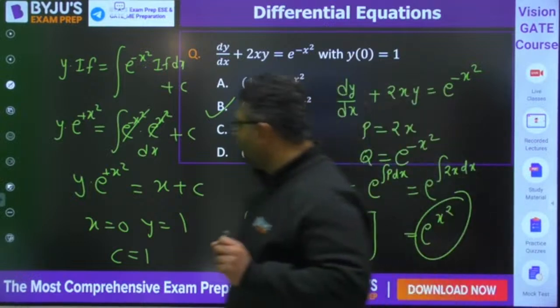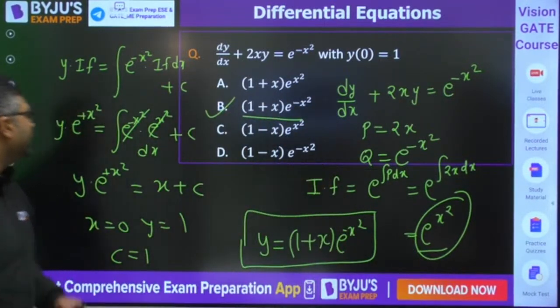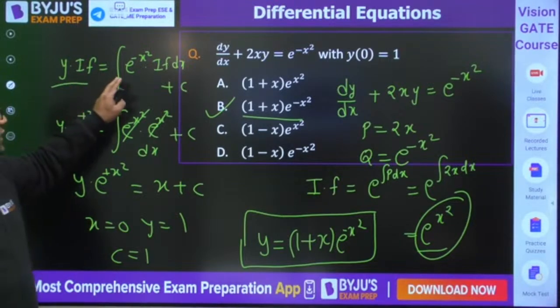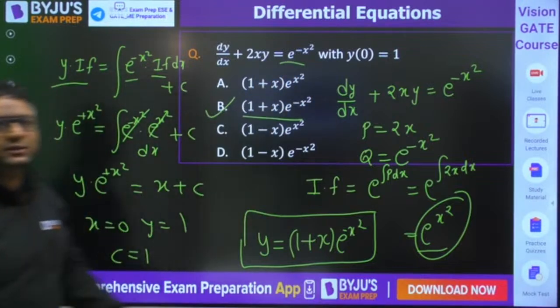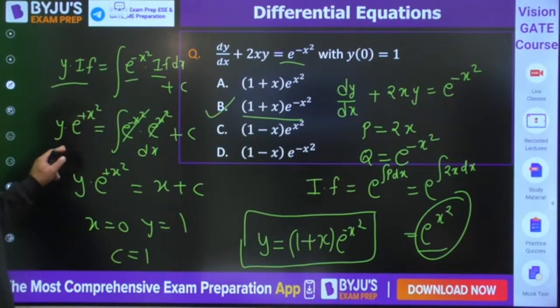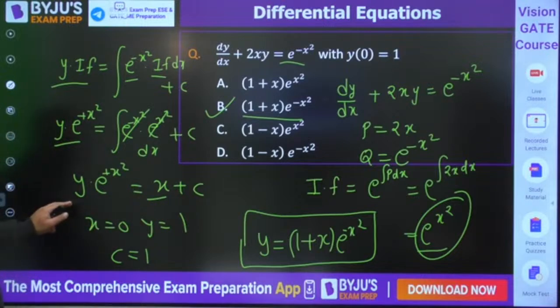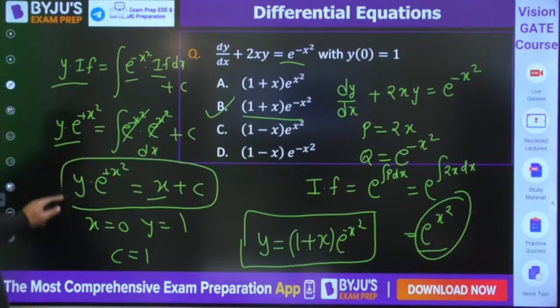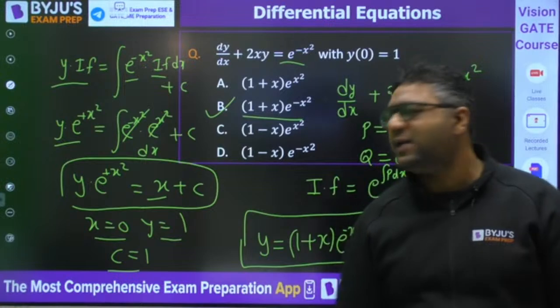I am once again explaining because video stuck in between. You have found out integrating factor as e to the power x square. So I have written y into integrating factor equals integration of e to the power minus x square into integrating factor dx, because q was e to the power minus x square. So I have just put the value, and y equals e to the power x square; e to the power minus x square will cancel out with each other. So you would get 1 dx, integration will be x. So the equation will be coming like this. Then it is given that when x is 0, y is 1, so c equals 1. When you solve like that, you would get the answer to be B.